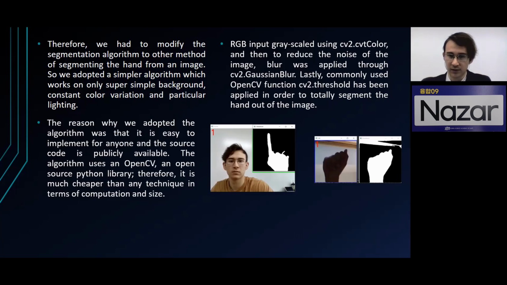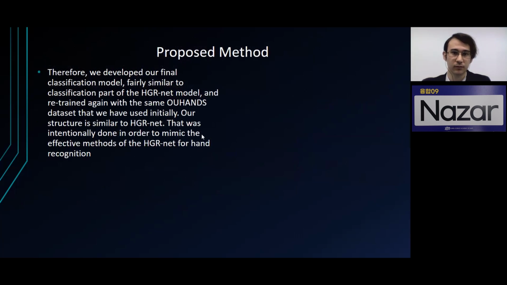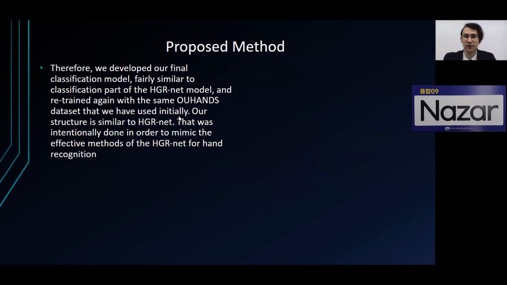And here we can see the segmented image and the classified part. As you can see, again, the classification couldn't do well because it's showing the red number as class number 1. Therefore, we had to come up with a new method. And this is our proposed method, the last method.